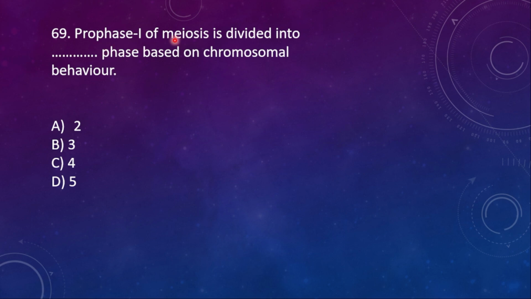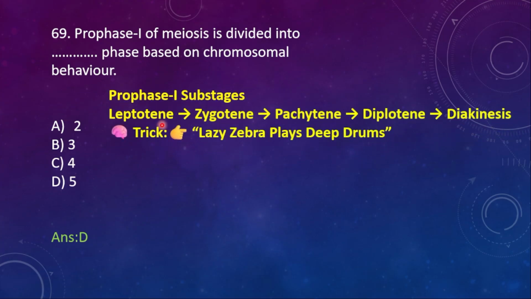69. Prophase 1 of meiosis is divided into dash phases based on chromosomal behavior. Just now I said they are divided into 5 phases. That is leptotene, zygotene, pachytene, diplotene and diakinesis. Here is the trick to remember: Lazy zebra plays deep drums. Lazy zebra plays deep drums, which you can remember for leptotene, zygotene, pachytene, diplotene and then diakinesis.